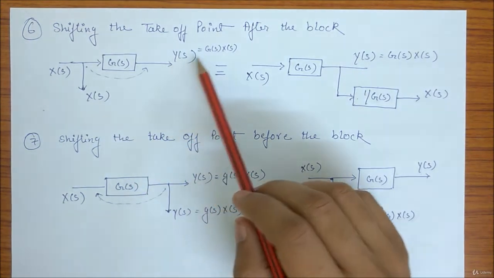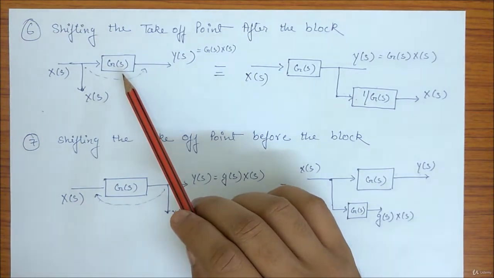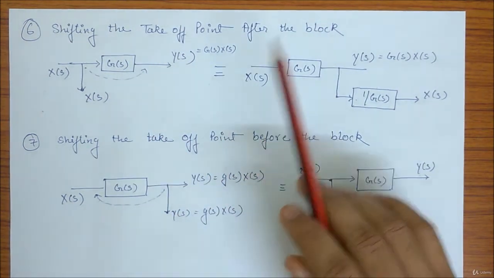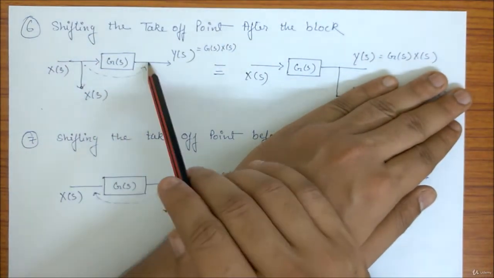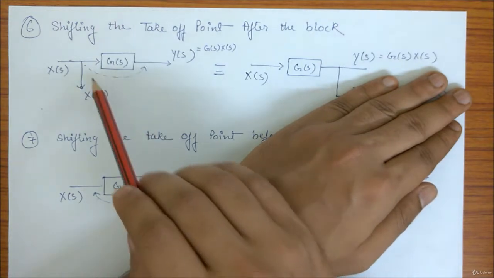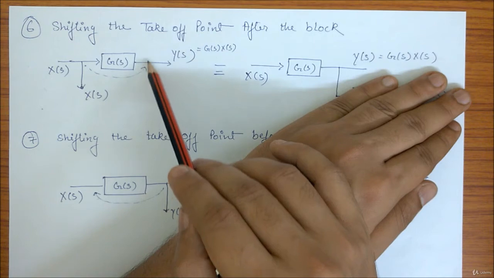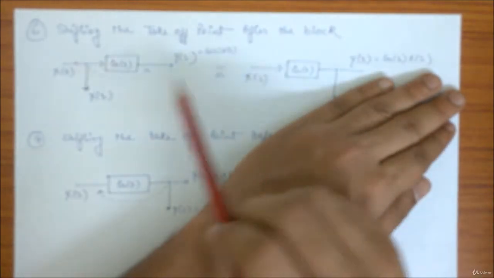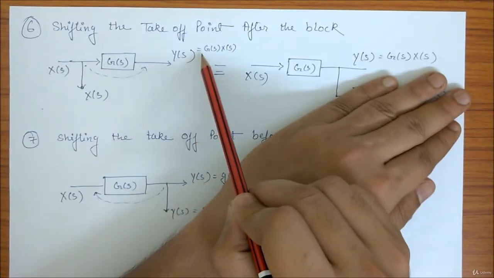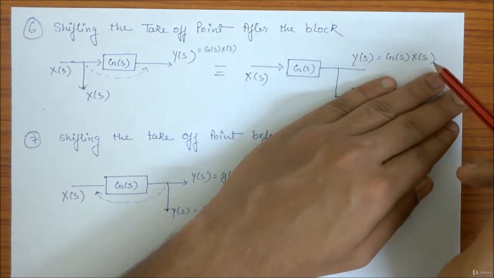Now what I have as output is YS equal to GS into XS, just a block. Now what is the equivalent to this? I want to shift this point to this point. That is why I'll blindly put XS to GS and then one branch of the takeoff point here and YS the same, just like this arrangement. Now I'll cross check the outputs. YS is equal to GS into XS. Still I'm getting YS equal to GS into XS.